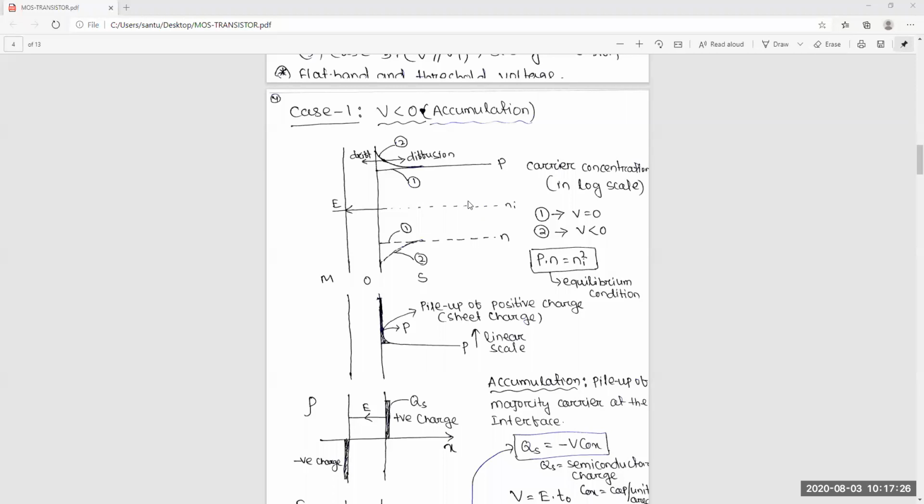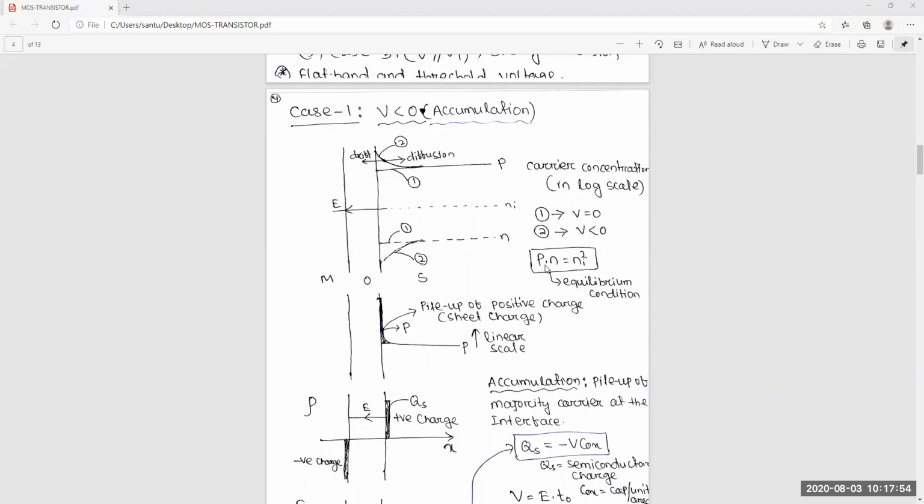Though it is a p-type substrate, the concentration of P is very, very high, around 10 to the power 16. Since it is in equilibrium, the concentration of electrons is very, very low.